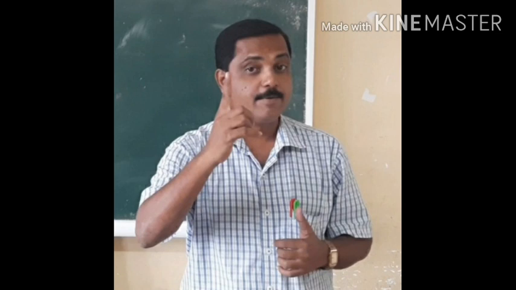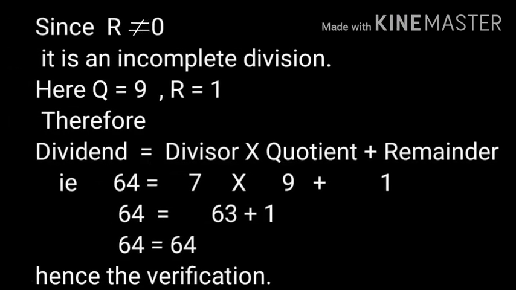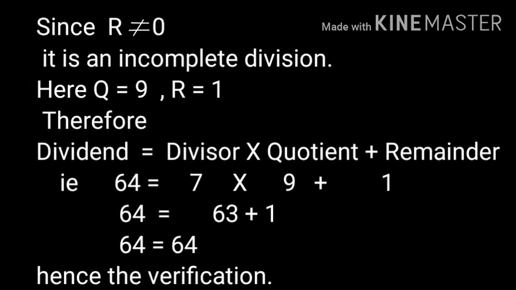Here, dividend is equal to divisor into quotient plus remainder. Since remainder is not equal to 0, it is an incomplete division. Here quotient is equal to 9, remainder is equal to 1.